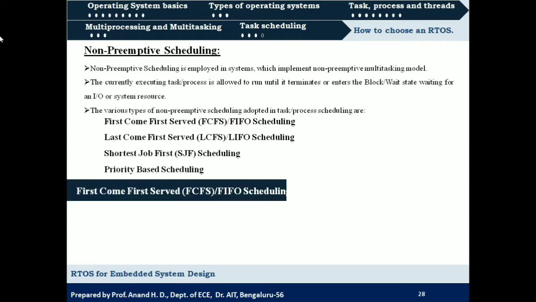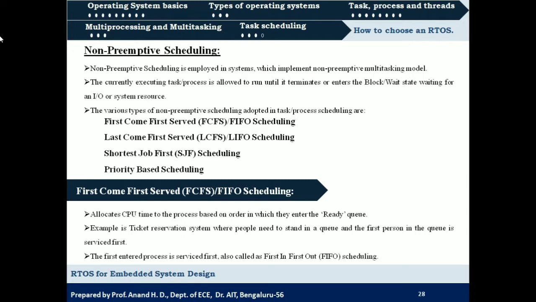The first scheduling policy is first come first served, that is FCFS or FIFO scheduling. What it says is that it allocates CPU time to the processes based on the order in which they enter the ready queue. We know that any task or process, before being scheduled, will be waiting in the ready queue, correct?